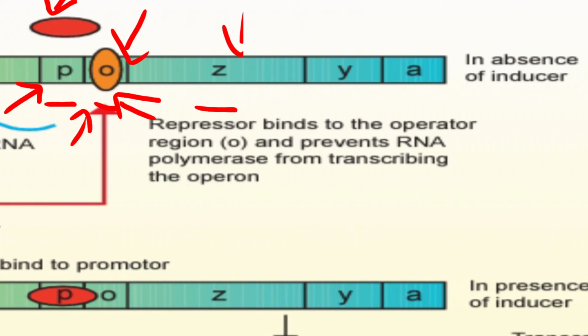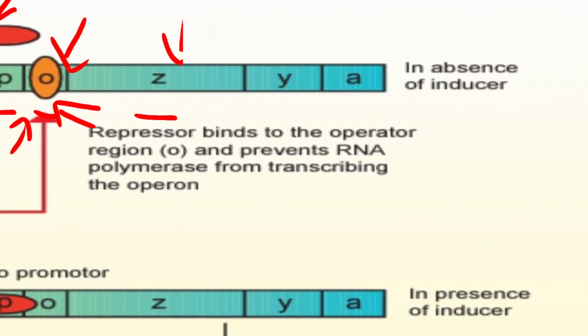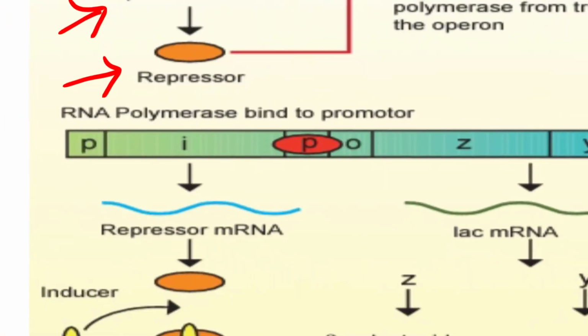This condition is taking place in the absence of inducer. So there is no inducer, and you can see the repressor binds to the operator region and prevents the RNA polymerase from transcribing the operon. So the RNA polymerase is not able to join, and no transcribing in the operon takes place.